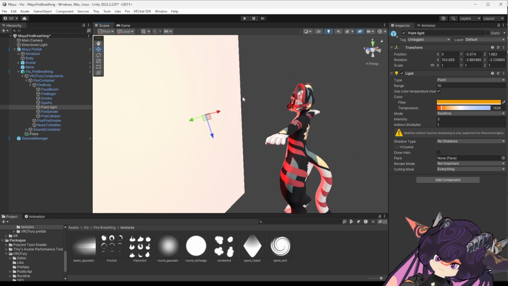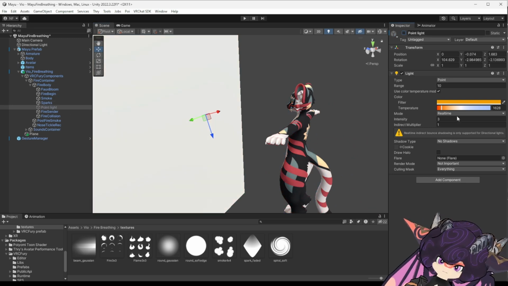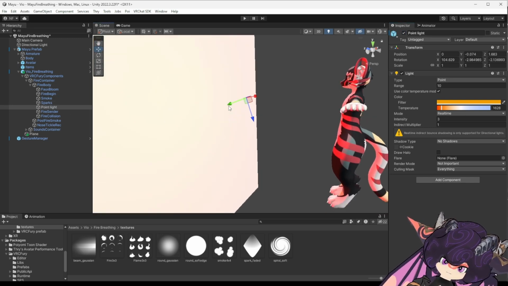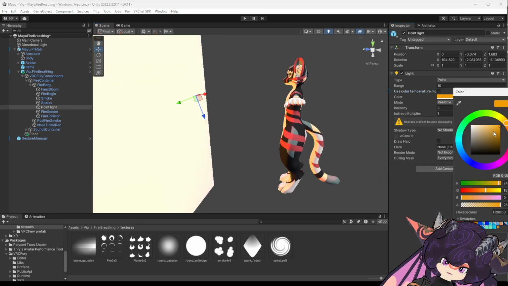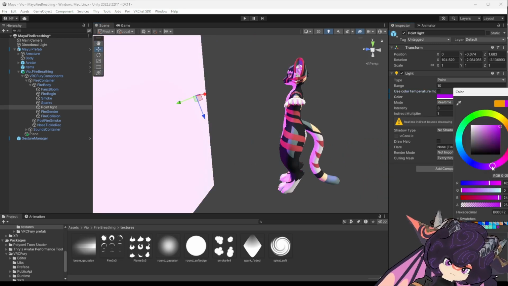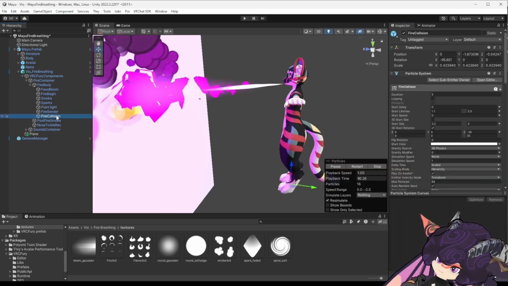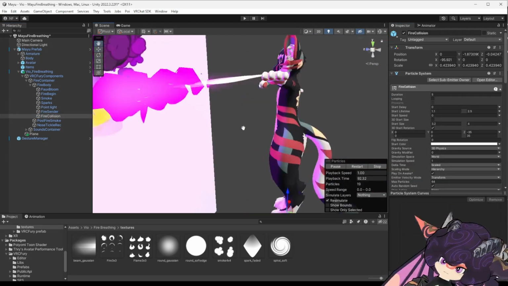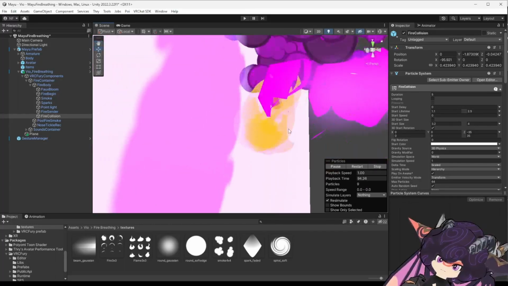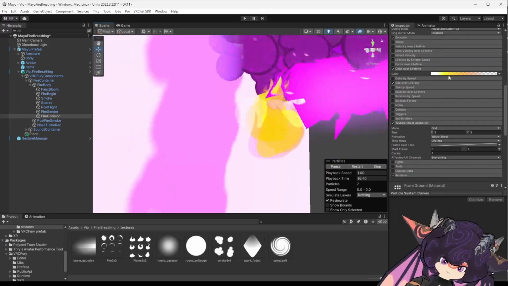Point light. You'll have to turn this object on to use it. You can turn off temperature mode if you want to use your RGB colors. And then fire collision, where the fire collides, these flames.